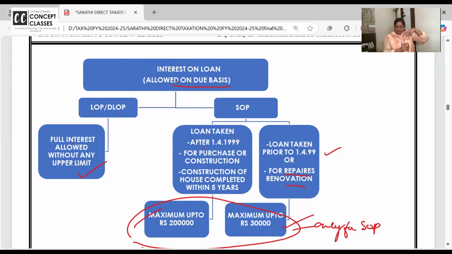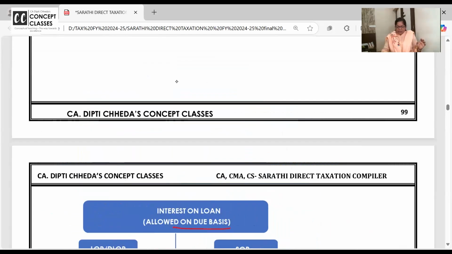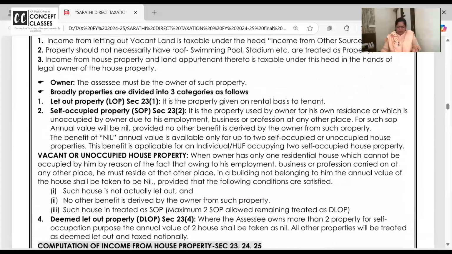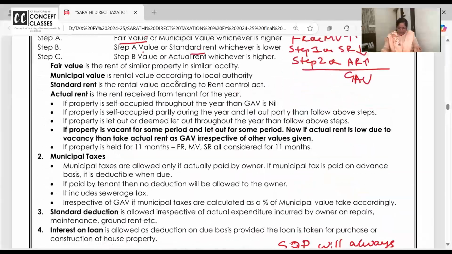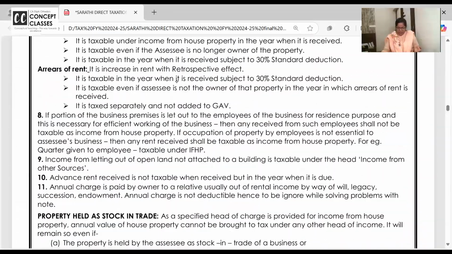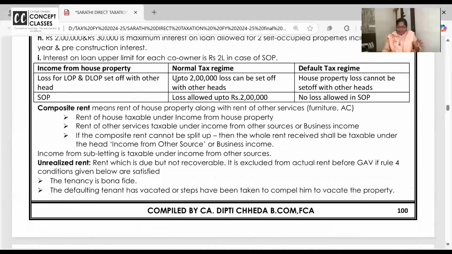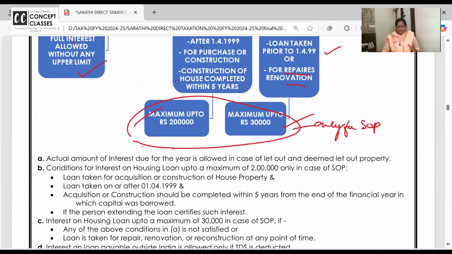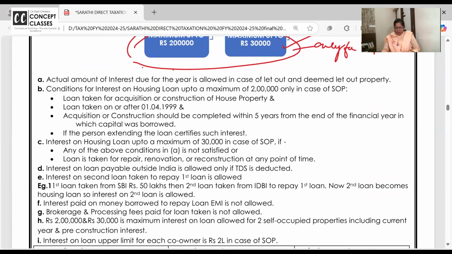Yes, sir. Okay, now I'm diving a little more in-depth into the interest part. It's very easy also. And whatever I'm teaching, I'm working out problems. Nothing is theory, ma'am. Then why have you given so much theory? This theory, and there is more ahead under interest on loan. These are all application based questions. Once they are clear, you will do very well in solving questions and answers.